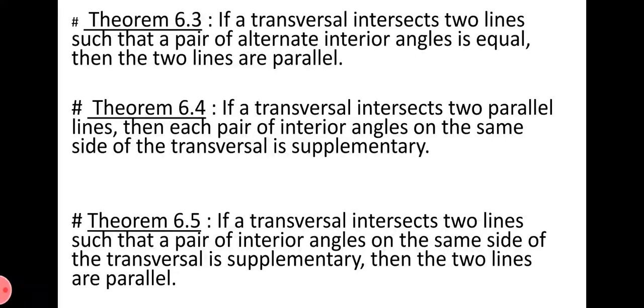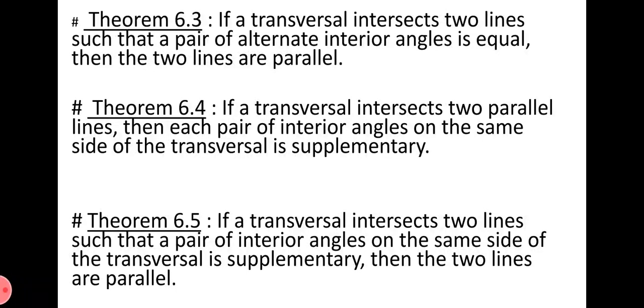Now the relation is what? That if the transversal intersects the two parallel lines, then compulsorily all the pairs of corresponding angles and all the pairs of alternate interior angles are equal. And the third condition, that the interior angles on the same side pairs are supplementary.